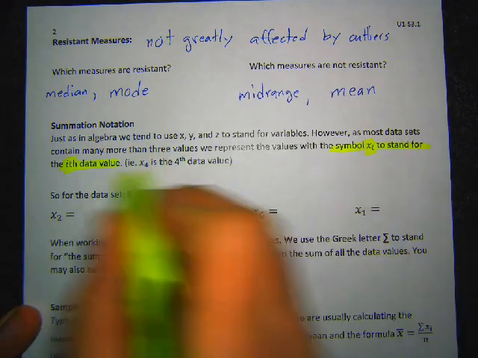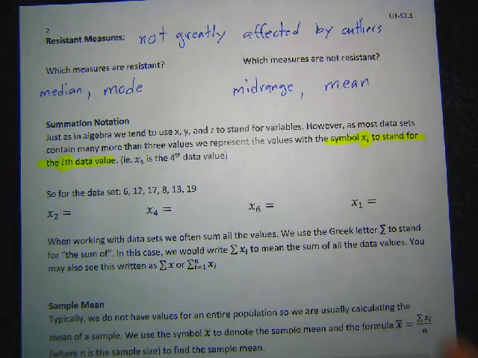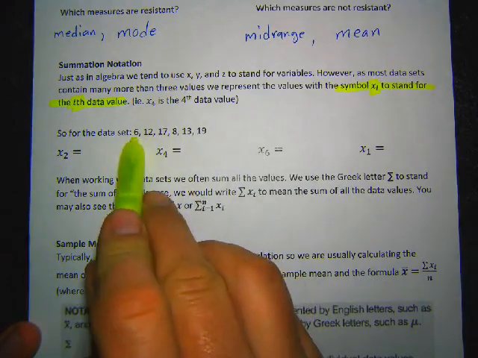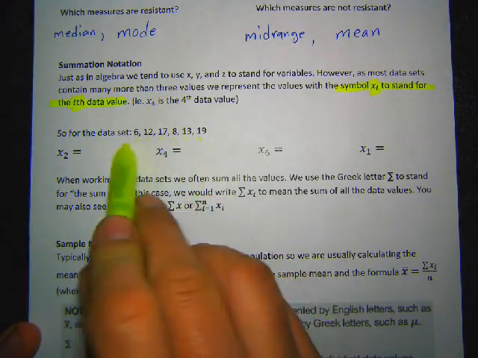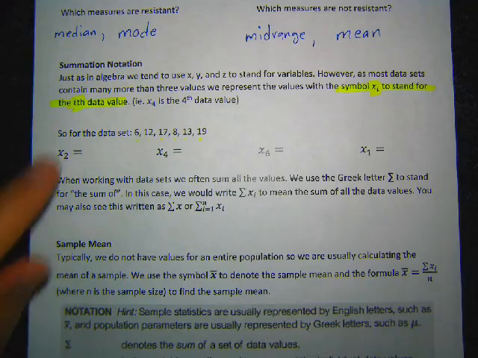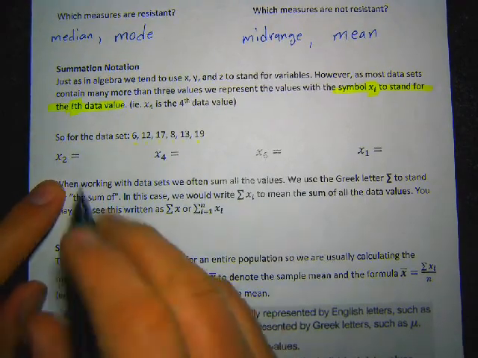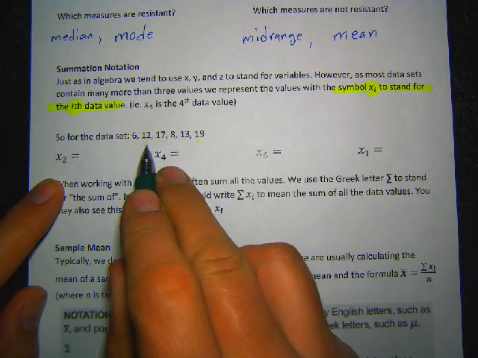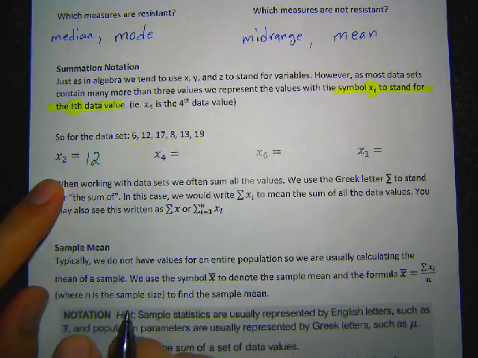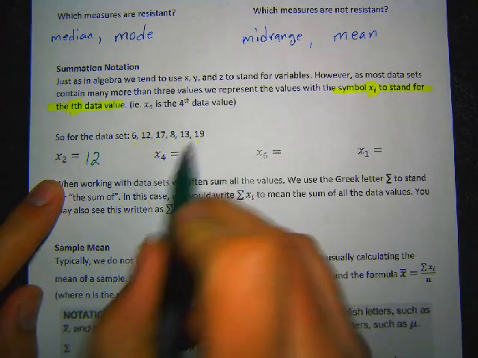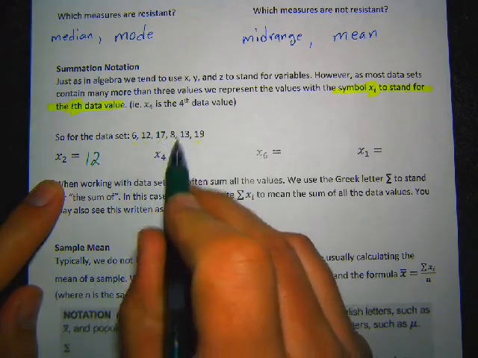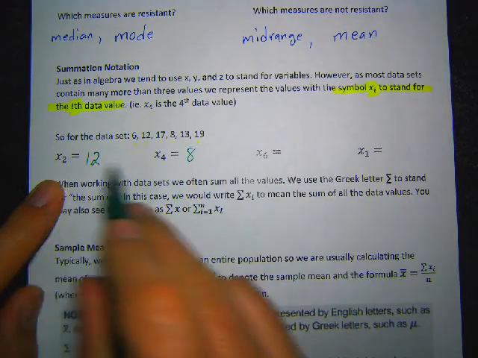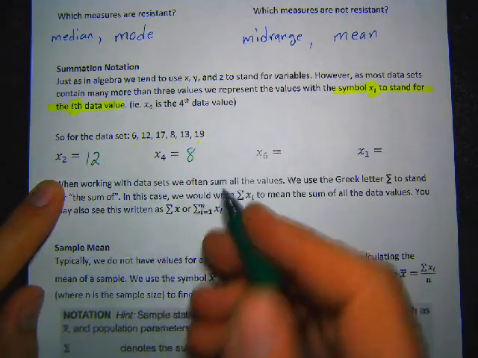This is pretty common when you're working with data sets. Say we have a data set right here. We have these 1, 2, 3, 4, 5, 6 numbers in our data set. If I want to talk about x sub 2, I'm talking about the second point in the data set, right? 1, 2, there's the second point. So 12 would be x sub 2. So x sub 4 in this data set, well, 1, 2, 3, 4, it's going to be number 8. So we use this little subscript to indicate which one we're talking about.